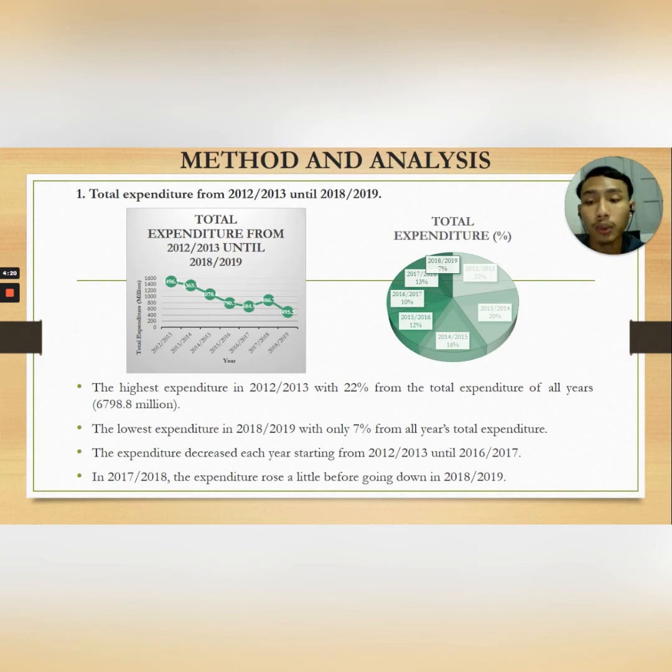From the line chart, we can see that the expenditure decreased each year starting from 2012-2013 until 2016-2017. But in 2017-2018, the expenditure rose a little bit before going down again in 2018-2019.